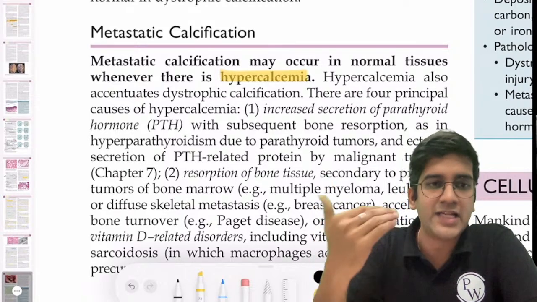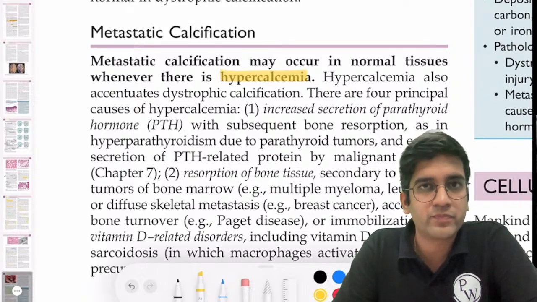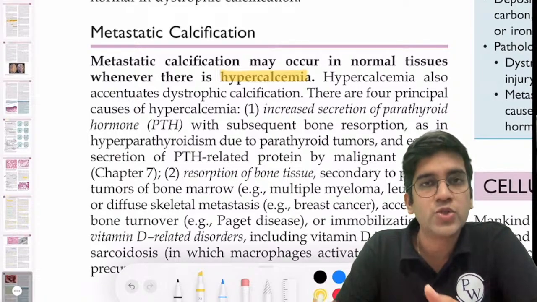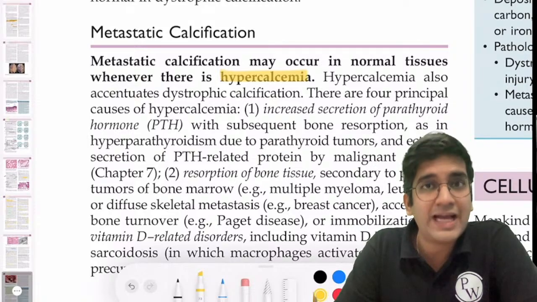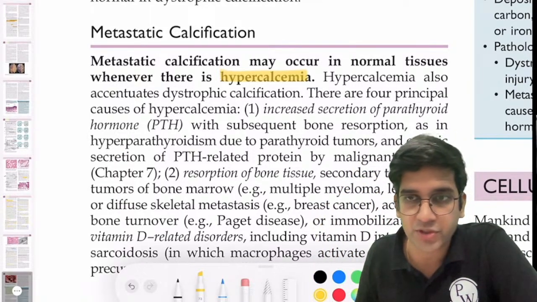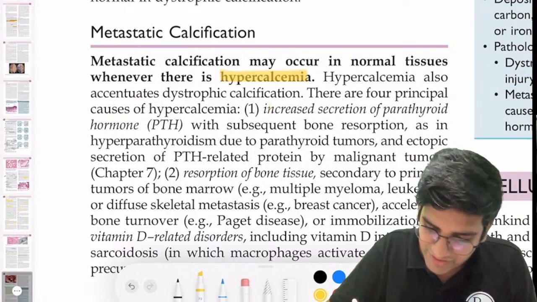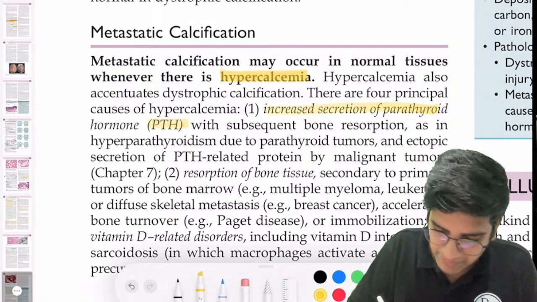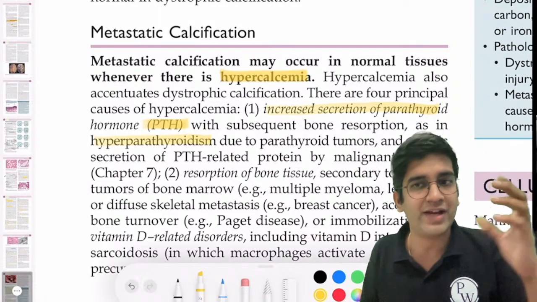Don't look at the book, just answer my questions. Which hormone controls calcium metabolism? I'm sure everyone knows that. Parathormone is the one which controls calcium metabolism, right? So when there is more parathormone, there's more calcium deposition. Whenever there's hyperparathyroidism, it will cause calcium deposition. So I'm going to have increased secretion of parathormone, which is PTH, resulting in hyperparathyroidism. Because of the hyperparathyroidism, you're going to have hypercalcemia.